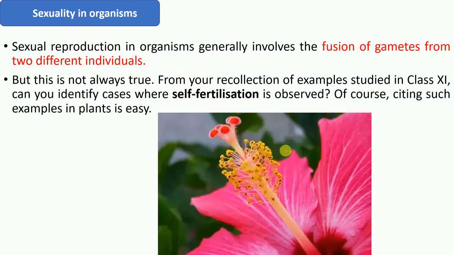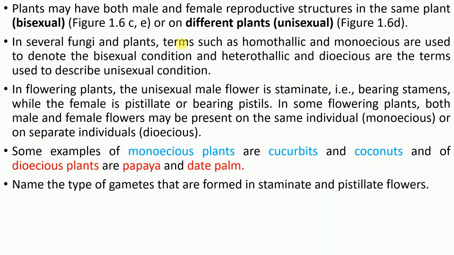This flower has both organs, for example this is the stamen and this is the pistil. That's the reason it is monoecious. Now what is meant by monoecious? Mono means one, and ecious means sexual organ. So if one animal or one plant has both organs, then it is monoecious or bisexual.